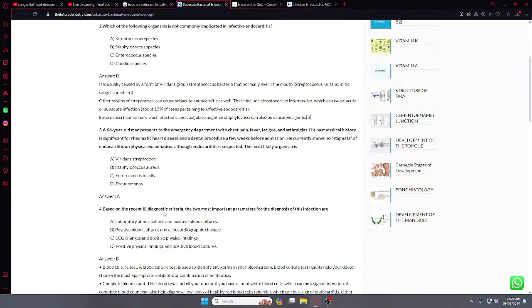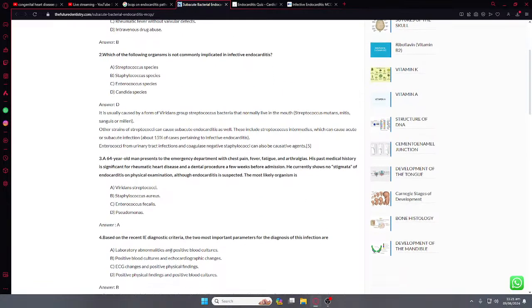Based on the recent infective endocarditis diagnostic criteria, the two most important parameters for diagnosis of this infection are echocardiographic changes and positive blood culture. Positive blood culture is one which is needed. Positive blood culture and echocardiographic changes. Yeah, this is good because in echocardiographic changes we will see the dilated heart. And the positive blood culture will give us a clue of the bacteria.